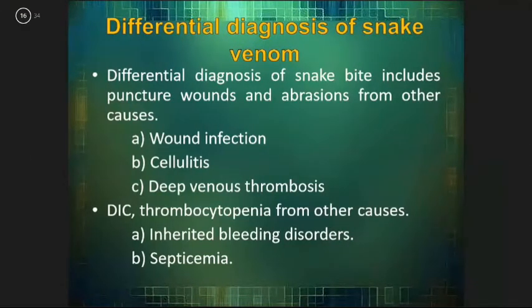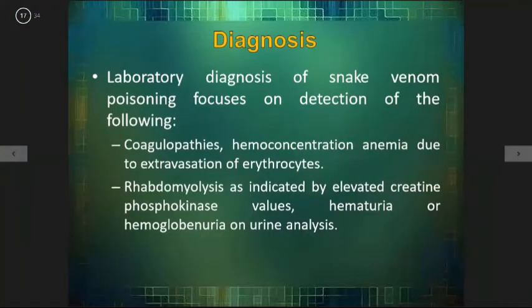Differential diagnosis of snake bites include puncture wounds and abrasion from other causes, wound infection, cellulitis, DVT, DIC, thrombocytopenia, inherited bleeding disorder, and septicemia. Diagnosis: lab diagnosis of snake venom poisoning focuses on detection of coagulopathy, hemoconcentration, anemia due to extravasation of erythrocytes, rhabdomyolysis indicated by elevated creatine phosphokinase value, hematuria and hemoglobinuria on urine analysis.